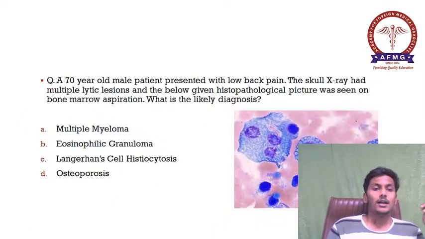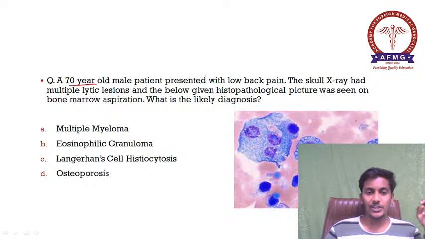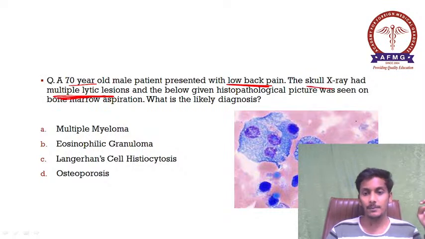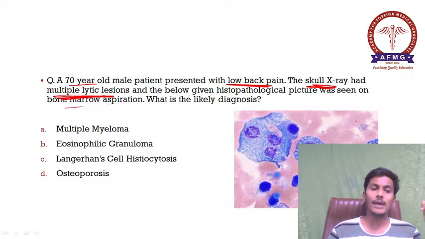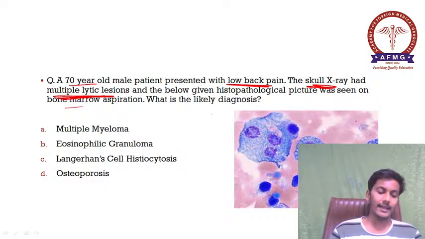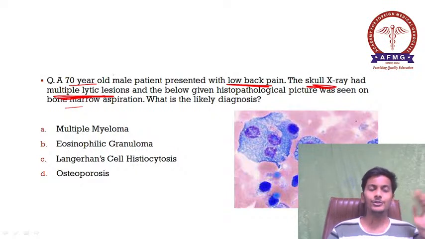Next one, a 70-year-old male patient presented with low back pain. The skull X-ray had multiple lytic lesions. Already a diagnosis, and the below given histopathological picture was seen on bone marrow aspiration. What is the likely diagnosis? So as I've already told you, this disease is commonly repeated in the examination.